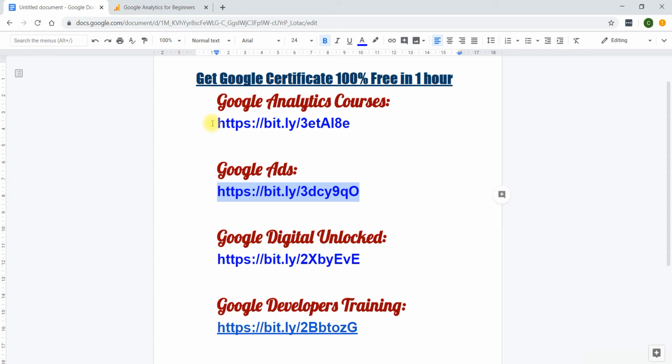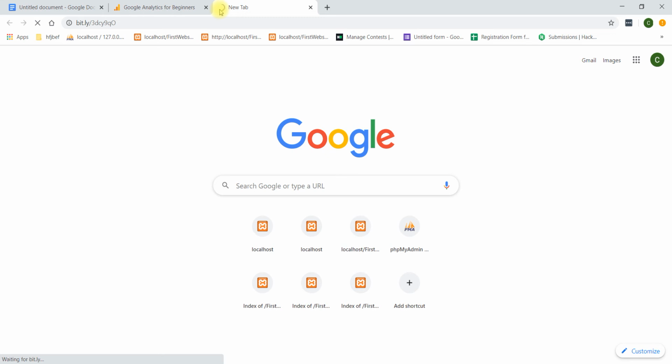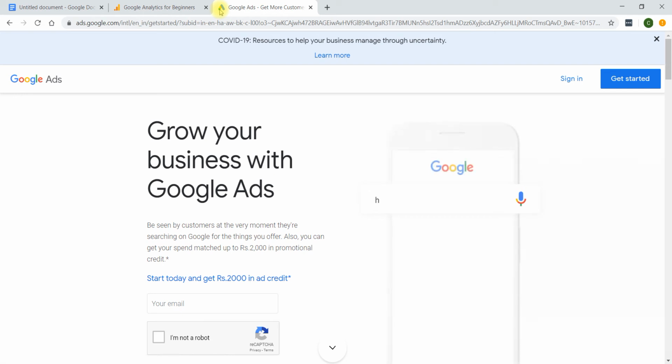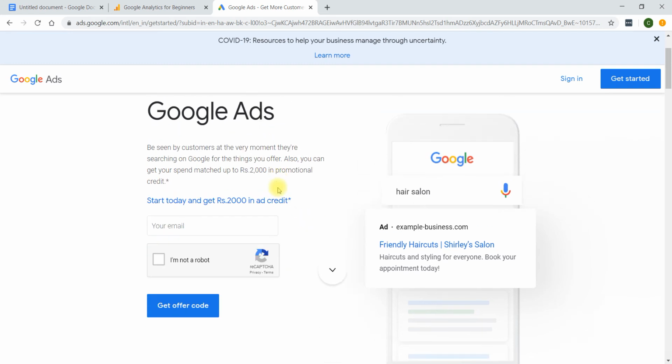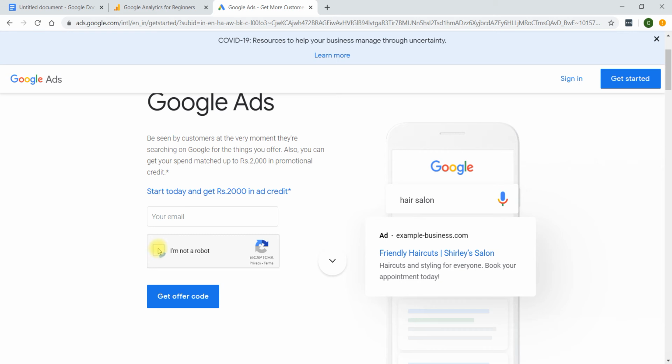It will show on the Google page. You may frequently get mail saying you have 2000 credit in your account for the first trial of Google Ads. So even if you learn this course, you can utilize that 2000 bonus offer, and you can improve and analyze your knowledge. Here it is now asking to sign in. Sometimes it asks, sometimes it doesn't. You need not worry, we will do the same thing and complete it.